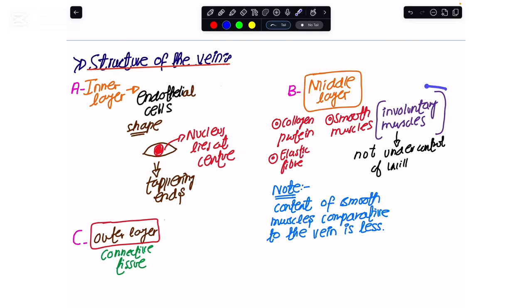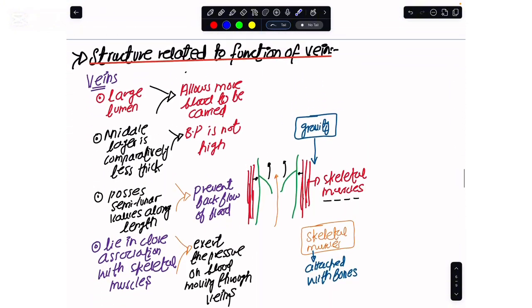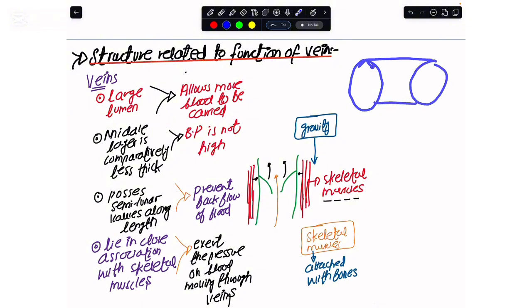And these smooth muscles, like in the arteries, are involuntary muscles, but the content of the smooth muscles and the elastic fiber in the middle layer of the vein is comparatively less as compared to that of arteries. And like the arteries, their outer layer is thin but is made up of connective tissue. Now, we must be able to relate the structures that we have in the veins to the function which they are performing. The first idea was that the veins have a wider lumen, and when they have wider lumens, it would allow more of the blood to be carried.